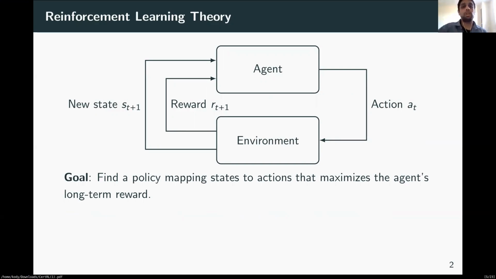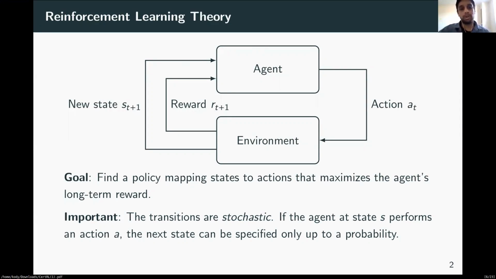The goal of a reinforcement learning algorithm is to find a policy mapping which maps states to actions at each instant in time, so that the agent's long-term reward, which is simply the discounted sum of each of the individual rewards at each time instant, is maximized.